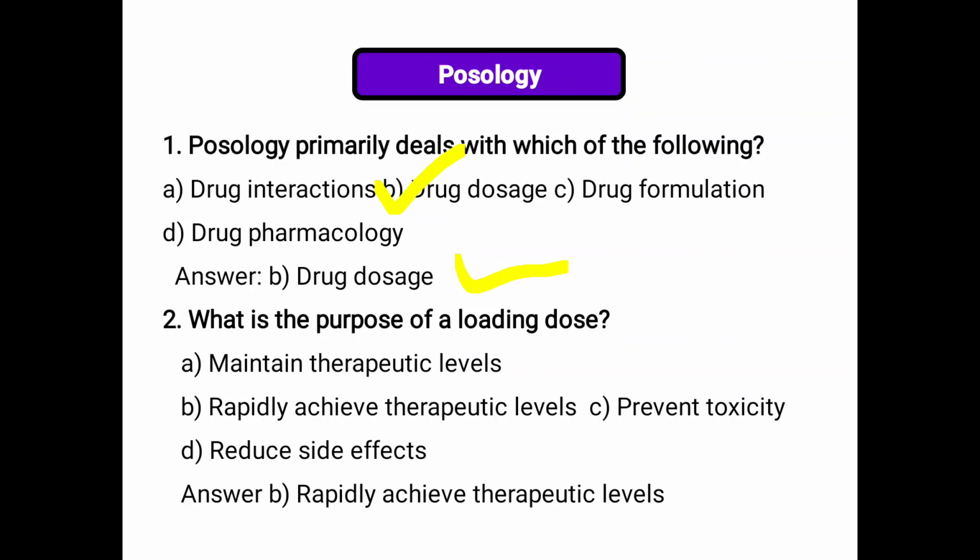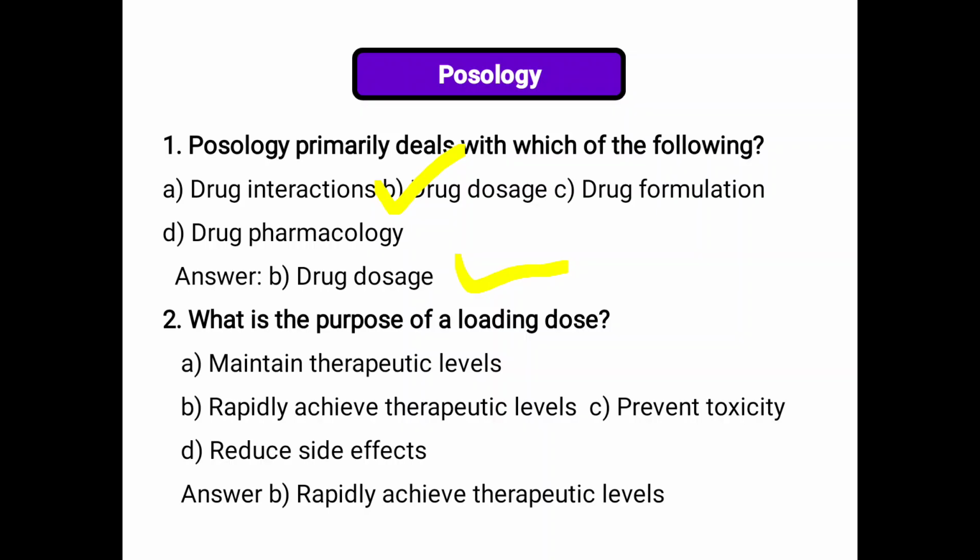Option B is the correct answer, because drug interaction means that with simultaneous administration of two drugs, one drug alters the actions of another drug, which can be a beneficial drug interaction or sometimes a harmful one. The result is that the action will increase or decrease. So that is drug interactions.